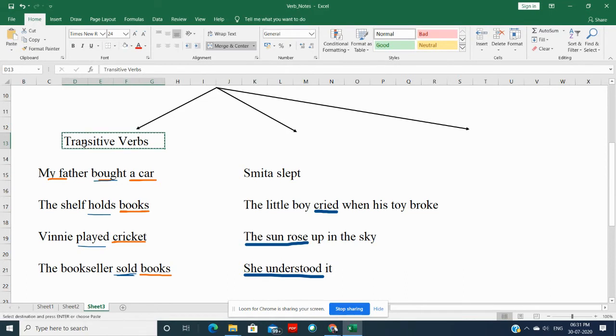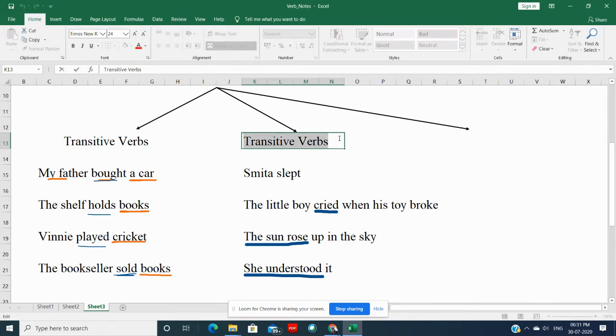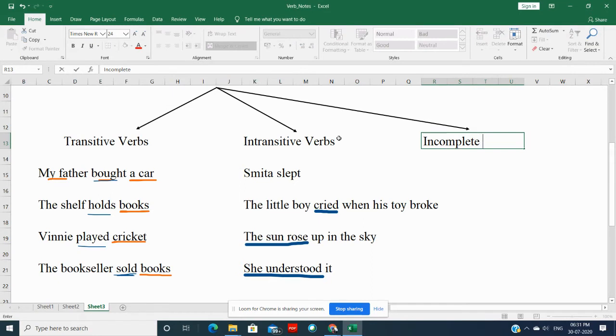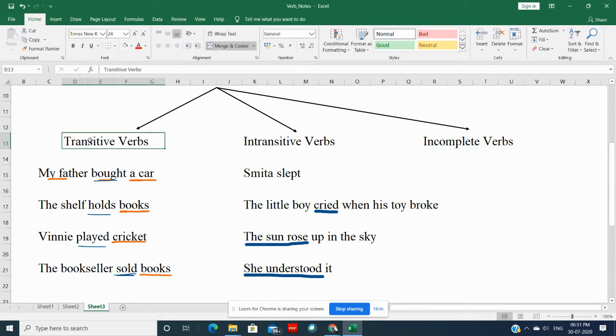There are some verbs that don't need any object to make sense, so they are called intransitive verbs. And there are some other verbs called incomplete verbs, that we will see later on. First, let's just look at transitive and intransitive.